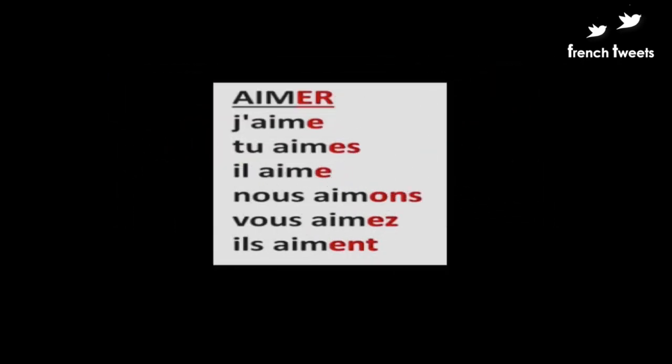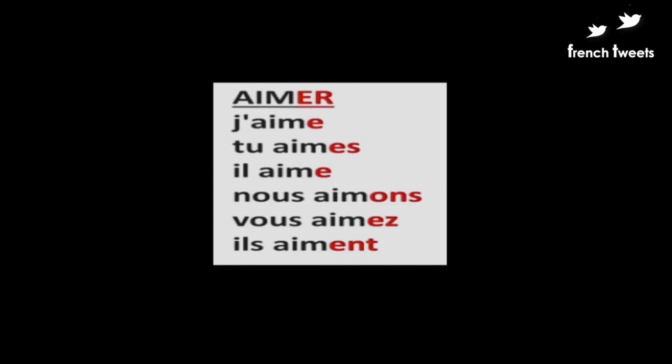Now let's check once again the regular er ending verb and the terminations. The terminations for the verb aimer are marked in red: e, es, e, ons, ez, ent. Now I'll read them for you. J'aime, tu aimes, il aime, nous aimons, vous aimez, ils aiment.